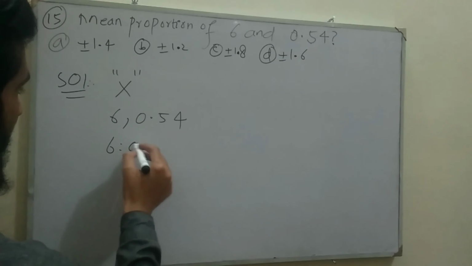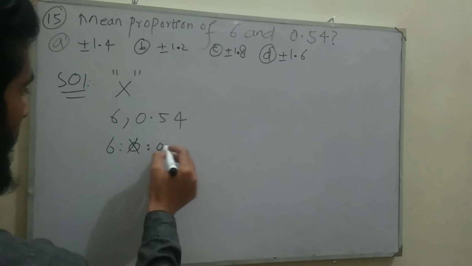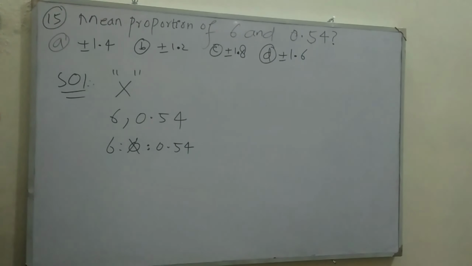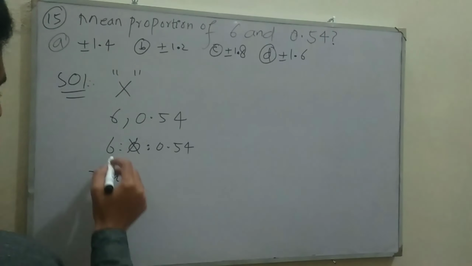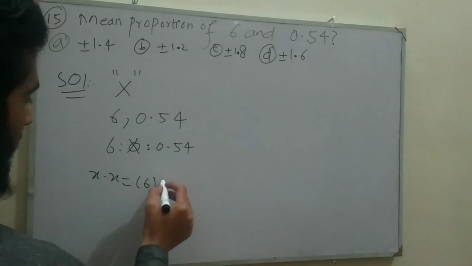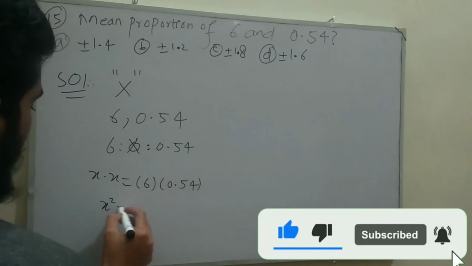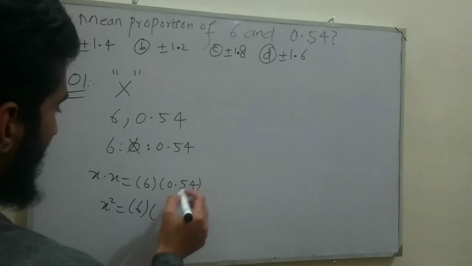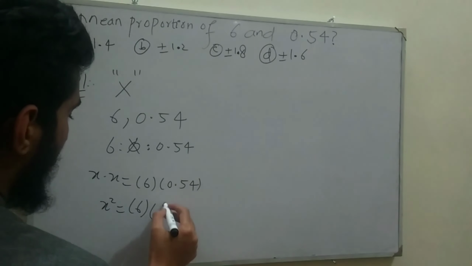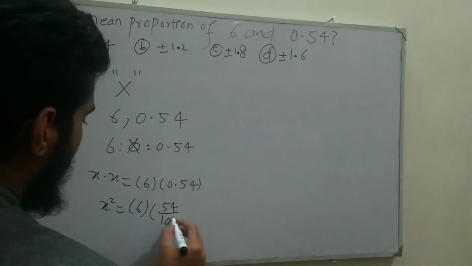Applying the continued proportion property, multiplying the middle number with itself will always be equal to the product of the extremes, which are 6 and 0.54. x multiplied by x gives us x square, which equals 6 multiplied by 0.54. 0.54 can be written as 54 divided by 100.